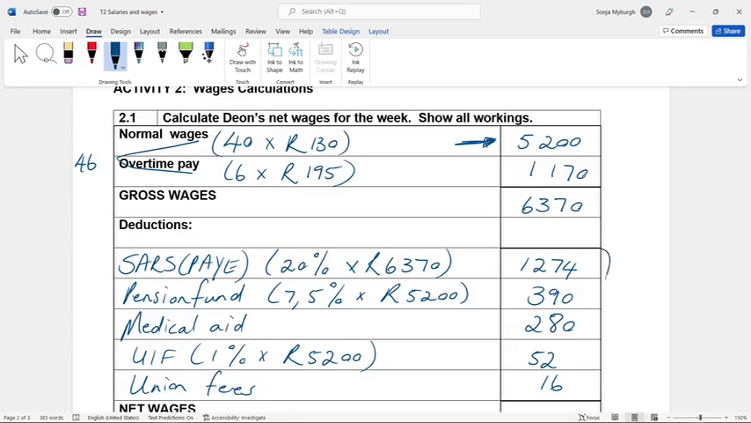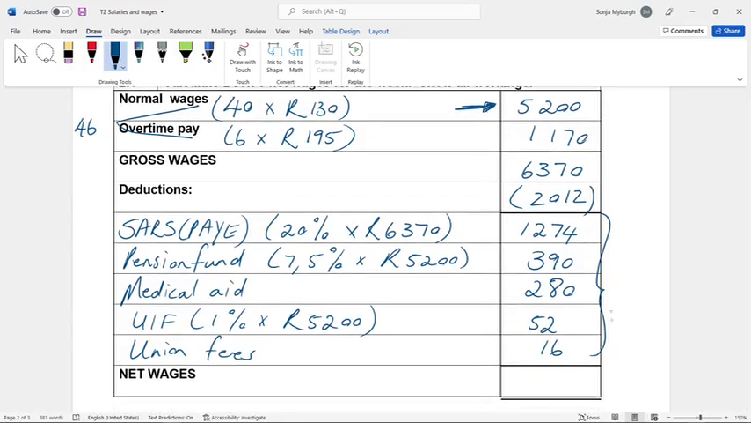So if we add all these deductions, the total deductions are 2,012. That must be subtracted from the gross wage in order to get his net wage, 4,358. So that is his spendable wage for the week. Yes, he earned 6,300 for the week, but he can only spend that because 2,012 Rand goes to SARS, pension, medical, UIF, and the union fees.